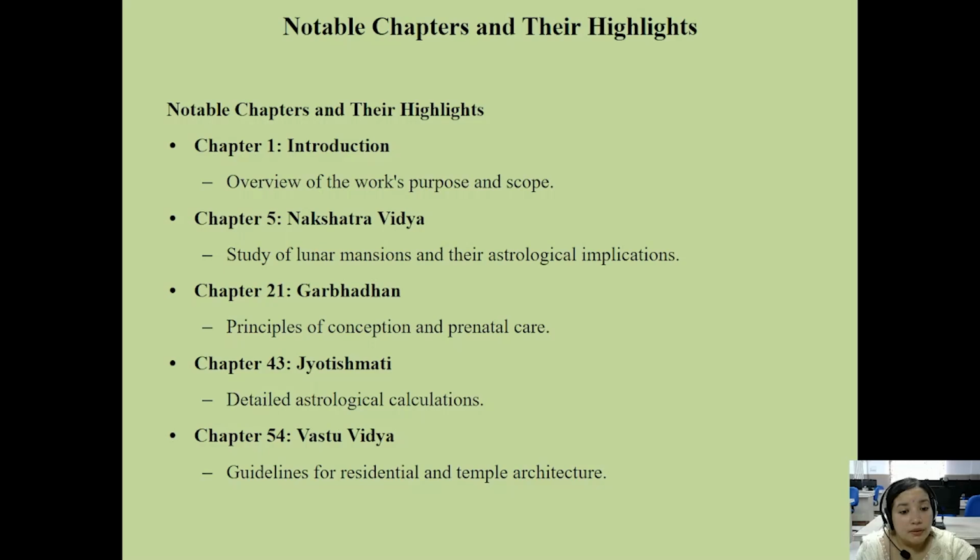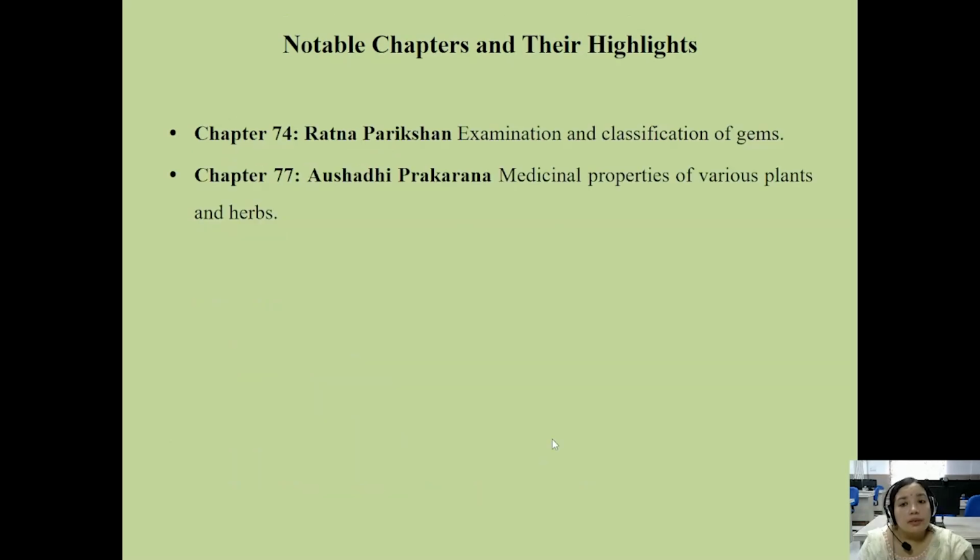Chapter 54 is about Vastu Vidya, guidelines for residential and temple architecture. That is a very important chapter of this book. Then chapter 74, Ratna Pariksha, is the examination and classification of gems.